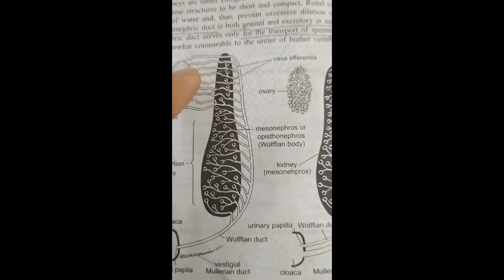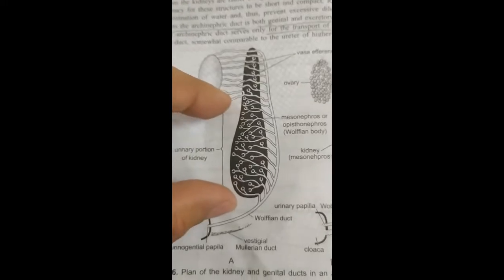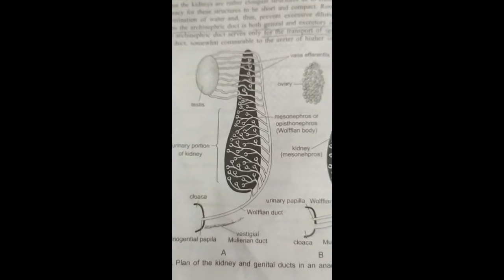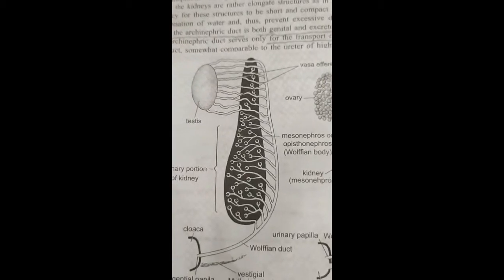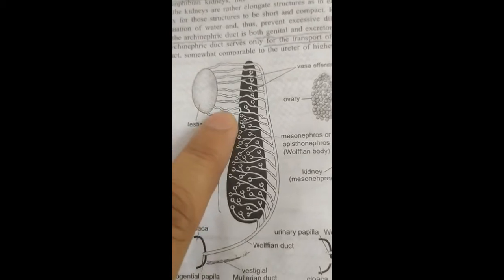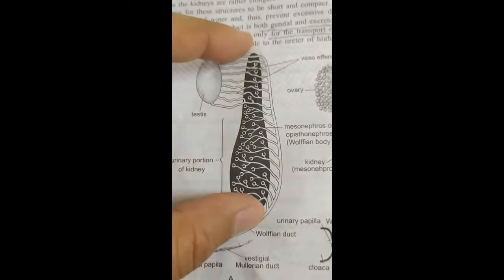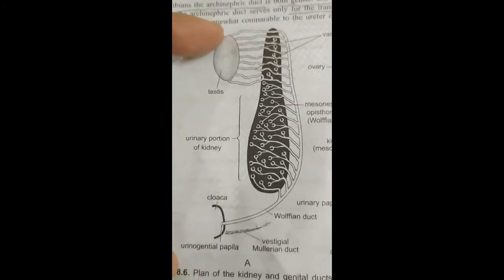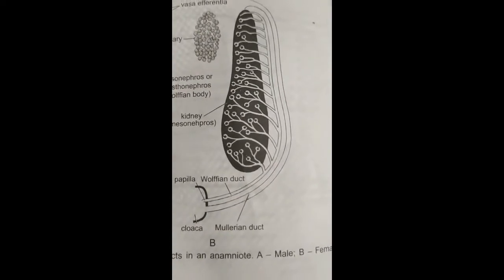They are carrying the sperms into the Wolffian duct, whereas the remaining posterior part is called the urinary portion of kidney or mesonephros. This is performing the excretory functions. So there is no involvement of pronephros or pronephric tubules, because in amniotes the pronephros got degenerated. So only the mesonephros or mesonephric tubules are involved in performing urinogenital functions. So this is about the female of amniotes.